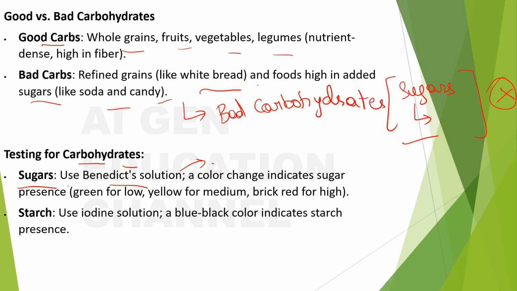If the color changes to green, it means a low amount of sugar is present. If it turns yellow, medium, and if it is brick red, it means the amount of sugar is high. Next is for starch. We use iodine solution, and a blue-black color indicates the presence of starch.